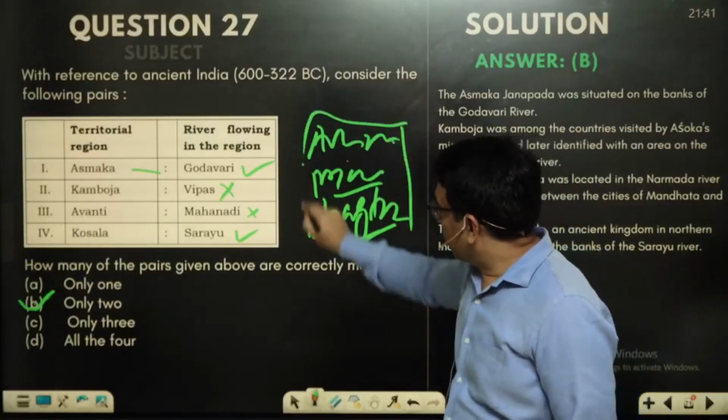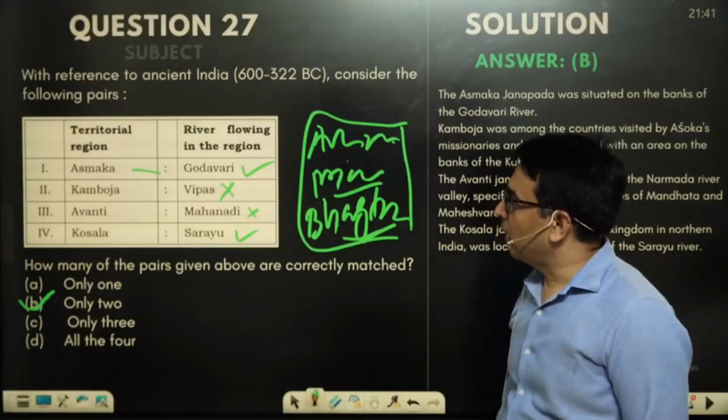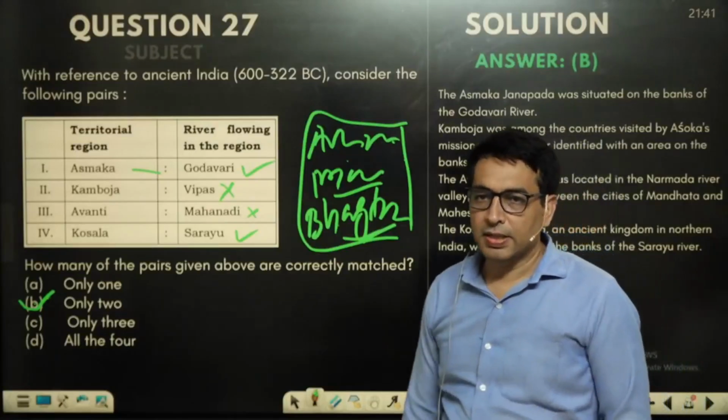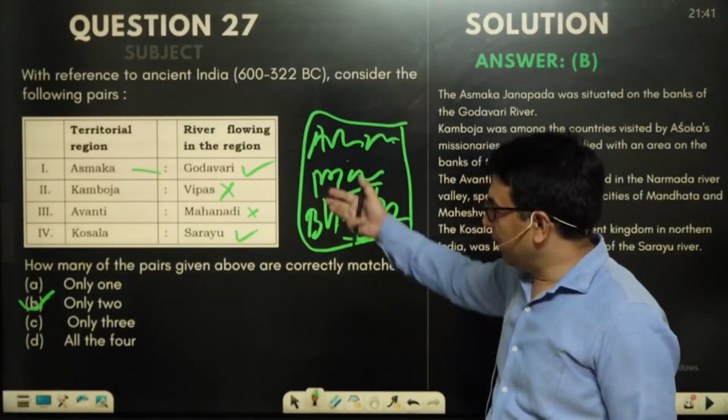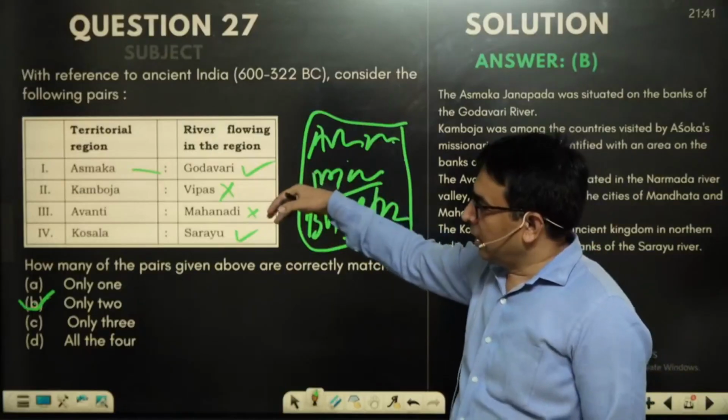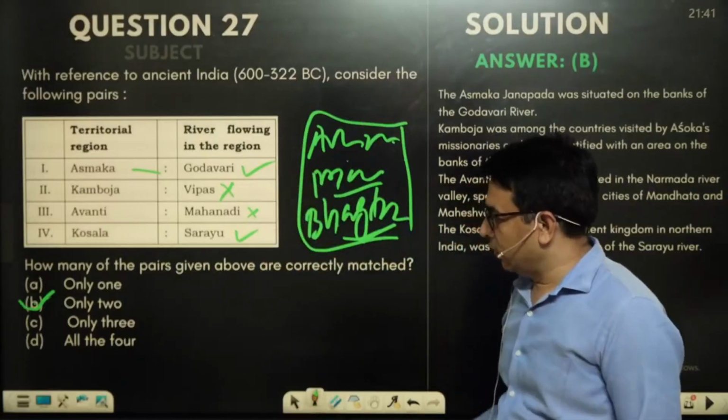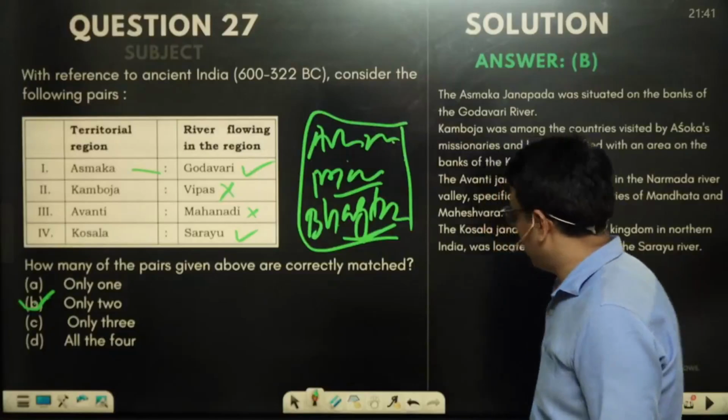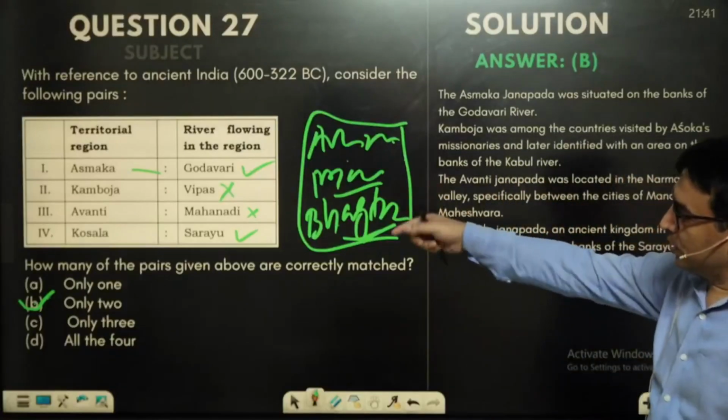They are the Buddhist and Jain texts which mention the various Mahajanapadas existing at that point of time. It's a very easy question, and if you are good at map practice, you would easily solve it.